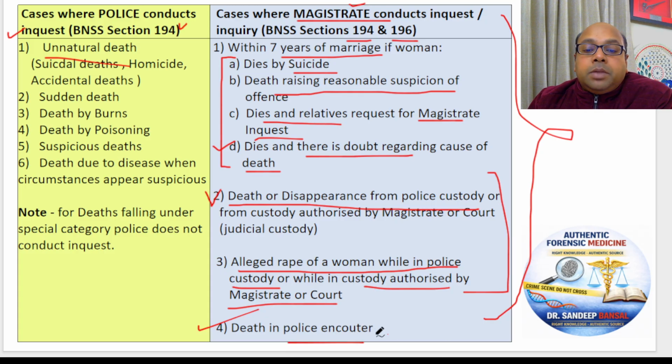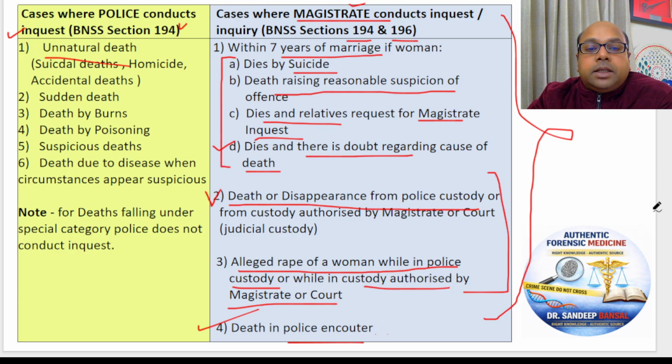Now there is a suspicion, maybe police have just killed that person. There was no need to do the encounter. Maybe that person was surrendering. So any death occurring in a police encounter is a magistrate inquest. So students, you must know by heart these conditions where magistrate inquest is done.